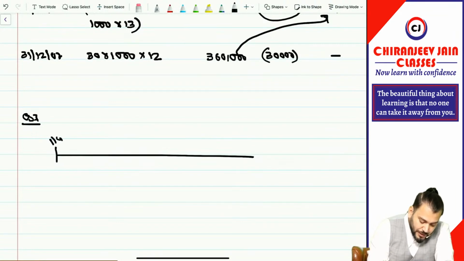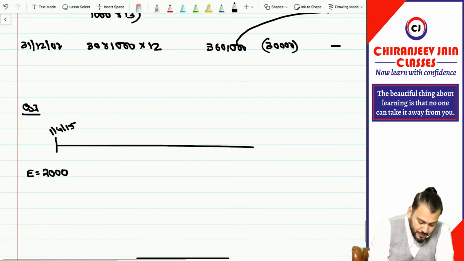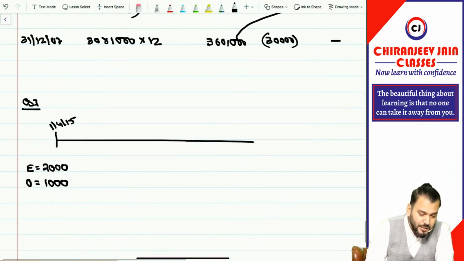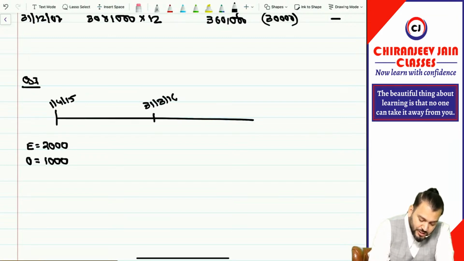So on 1st April 2015, how many employees are there? 2000 employees. How many options have been given per employee? 1000 options per employee, and they will vest at the end of the 3rd year: 31st March 2016, then 17, then 18.